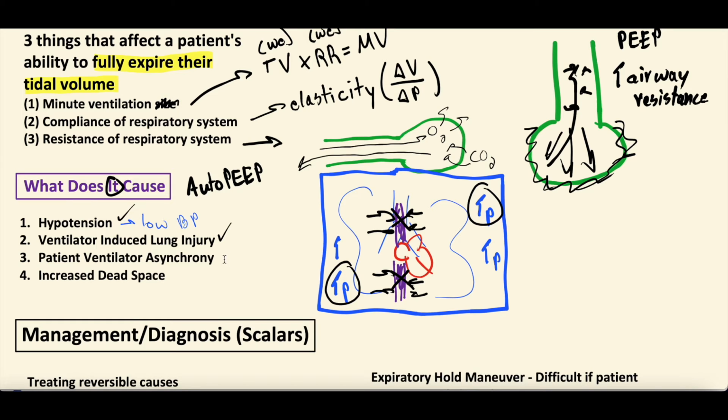So it can cause patient-ventilator asynchrony or desynchrony. And you could picture, right, that every single time the vent's pushing a breath in, the patient doesn't have time to push the air all the way out until the vent gives them another breath. And you can picture that over time, that becomes very uncomfortable for the patient. It can also cause a concept called trigger asynchrony or desynchrony, and I'll go over that when we go to those scalars up top at the end of the lecture. But it can cause the patient to have trouble triggering a breath.